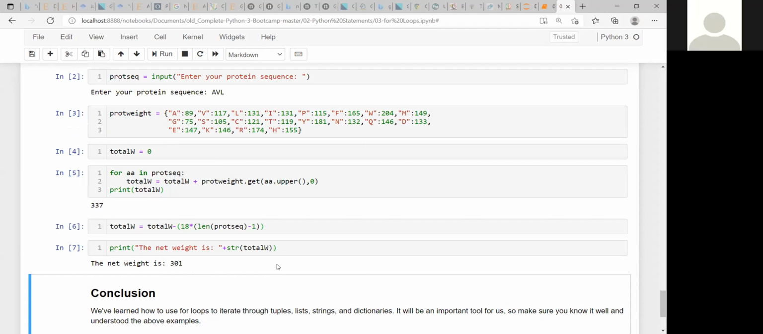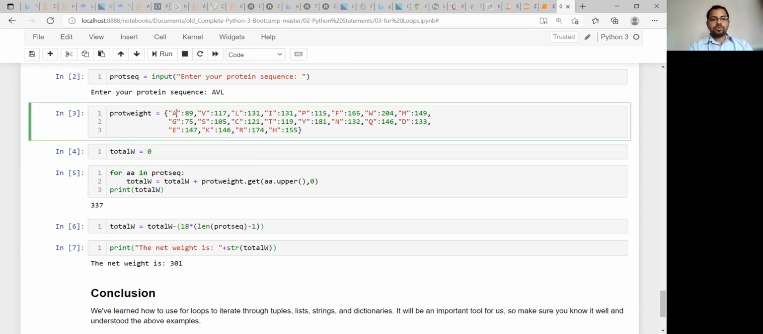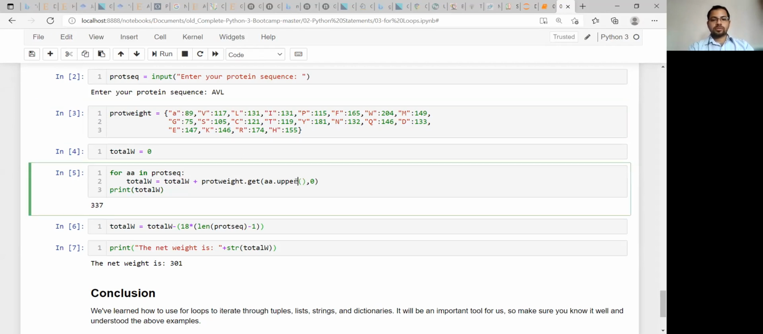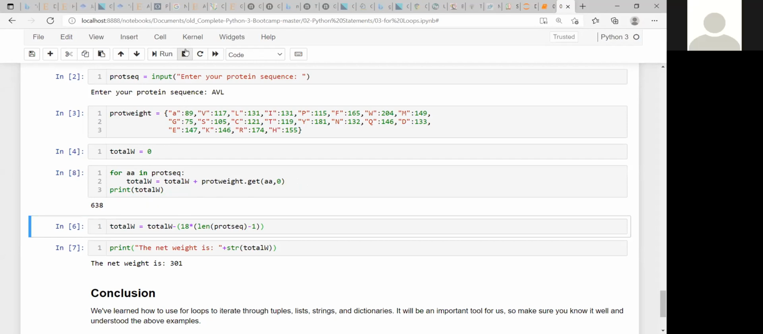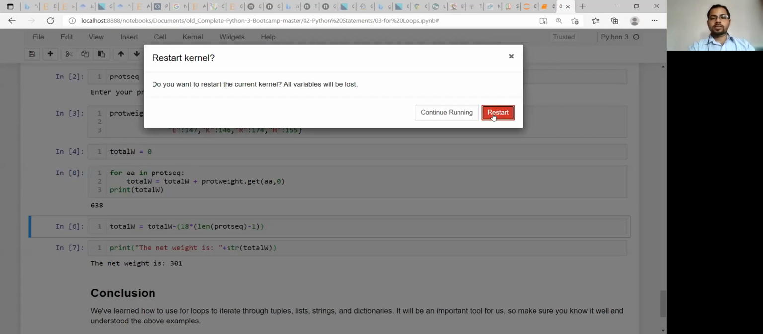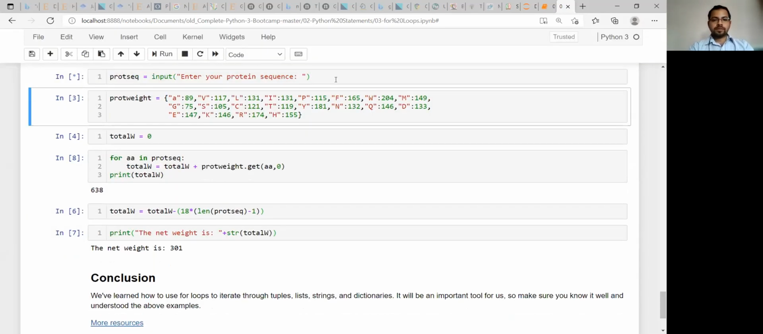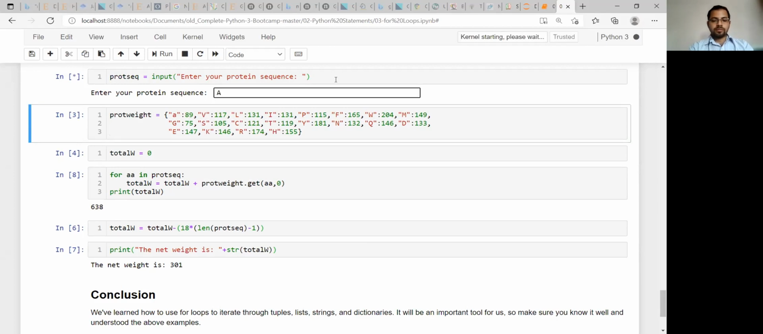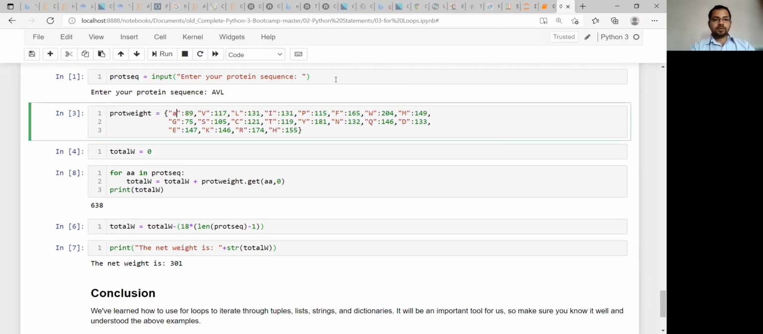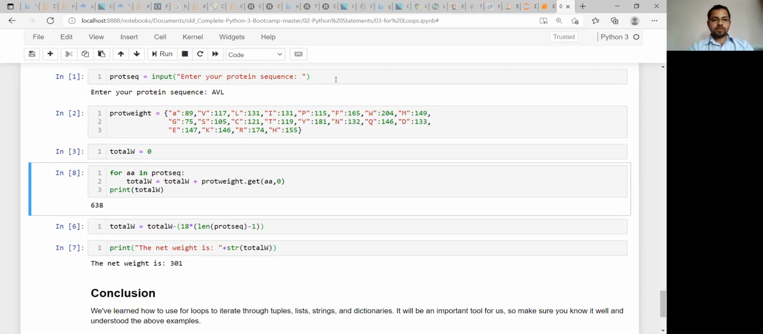Sir, why are we using the dot upper syntax here? Okay. Suppose by mistake you use this, and you don't use this, you will get different values. I'm rerunning this. Can you see that difference? It is only adding 117 and 131.